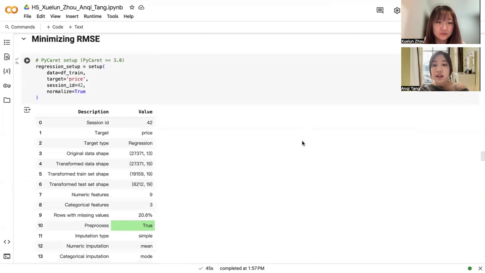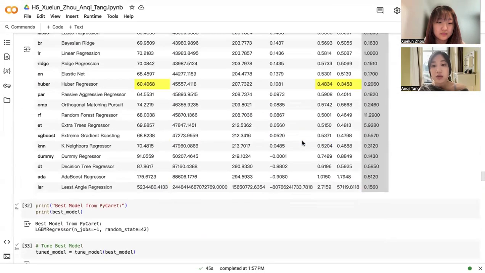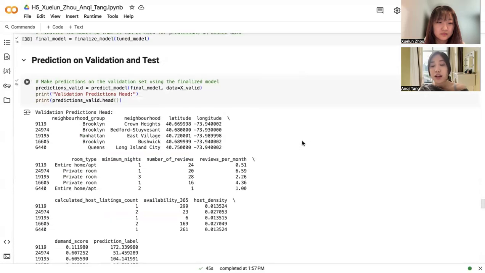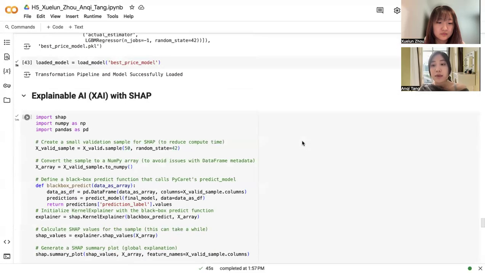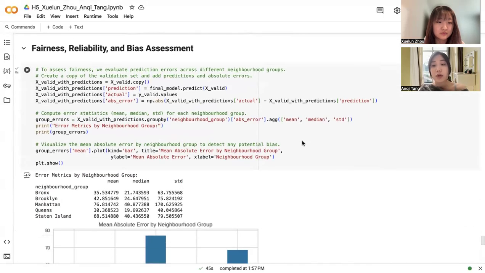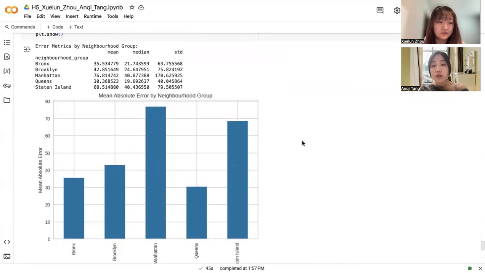For bias by neighborhood groups, we evaluate the prediction errors across different neighborhood group categories like the Bronx, Brooklyn, Manhattan, and so on. This allows us to measure if the model was disproportionately inaccurate for certain groups, which could indicate a potential bias.